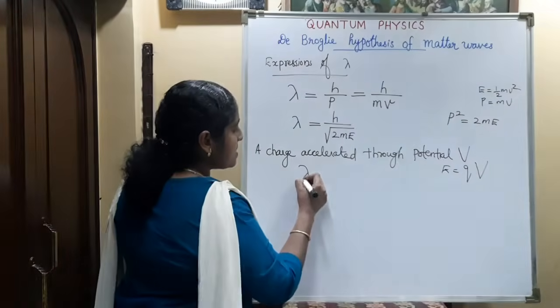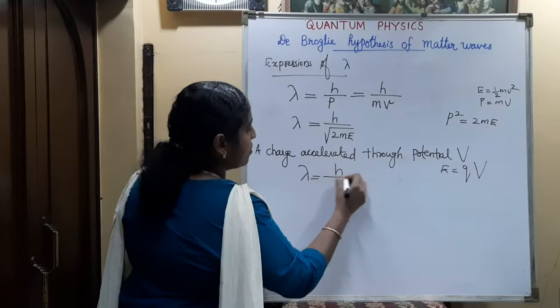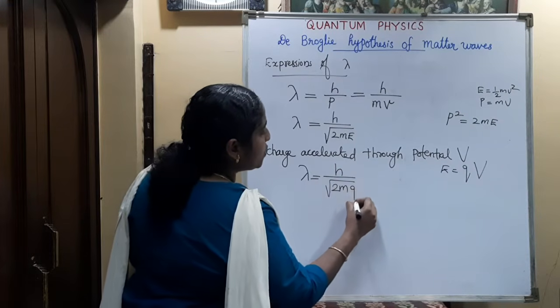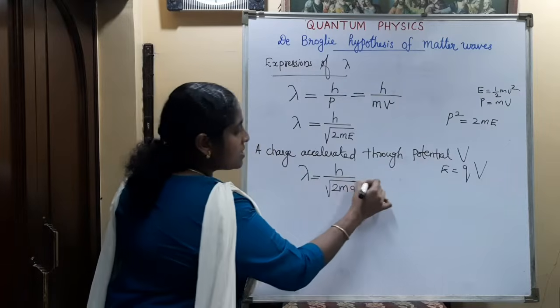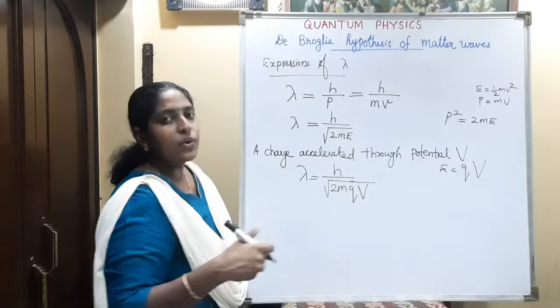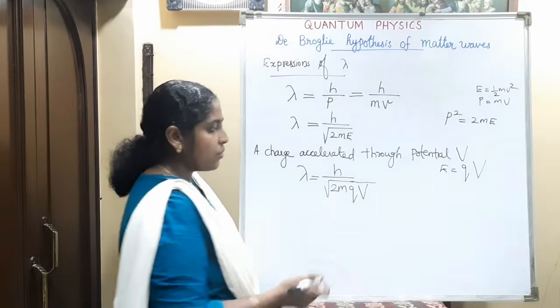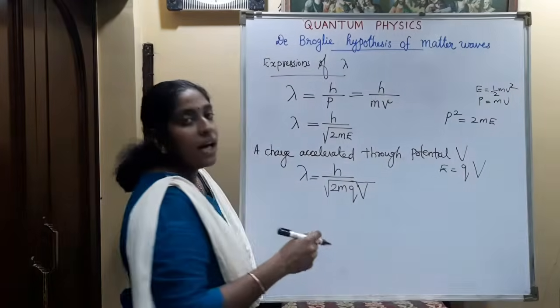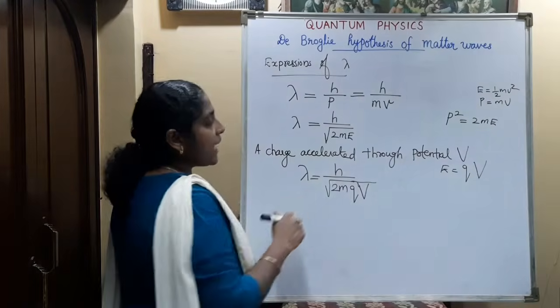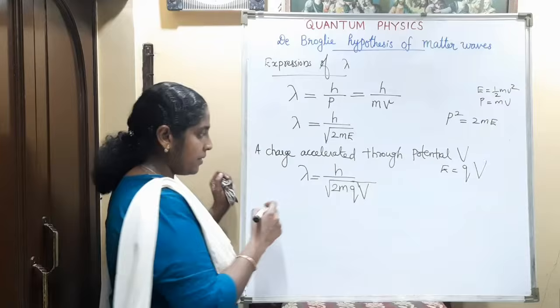So we can replace this in the formula: lambda is equal to h by root of 2mQV, where Q is the charge of the particle. If we are considering the electron, Q is equal to 1.6 into 10 raised to minus 19 coulomb, and V is the potential we applied there. So lambda is equal to h divided by root of 2mQV.